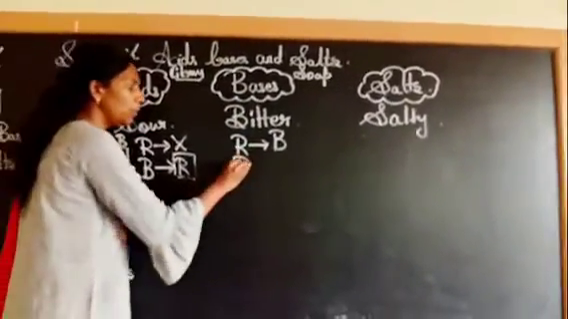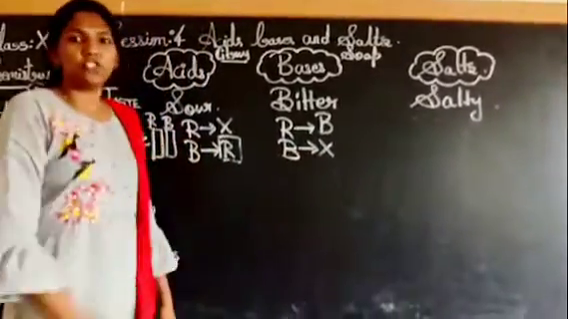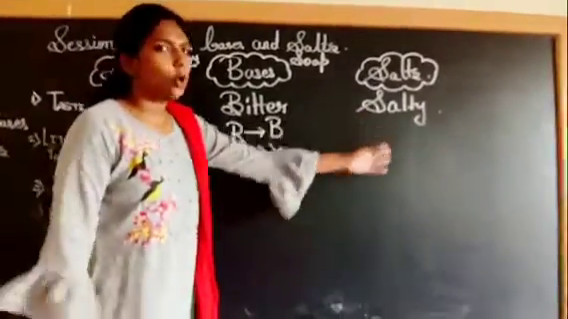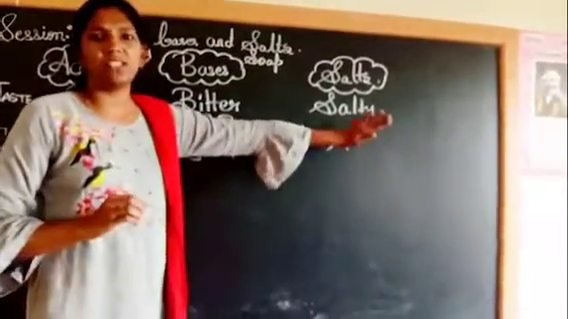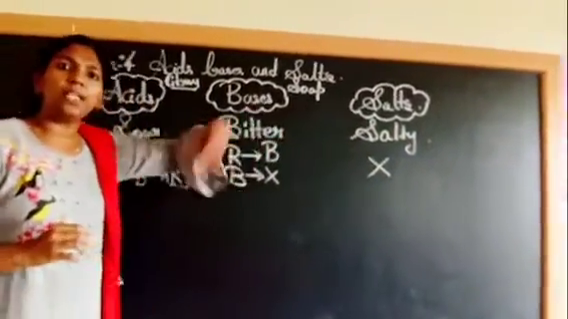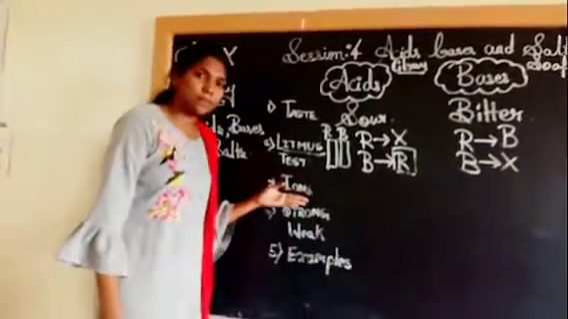And if you take blue litmus paper, it's not going to show any kind of changes. So in the case of salts, obviously it's neutral, it's not going to show any kind of color changes. So let's proceed to the next one, ions.